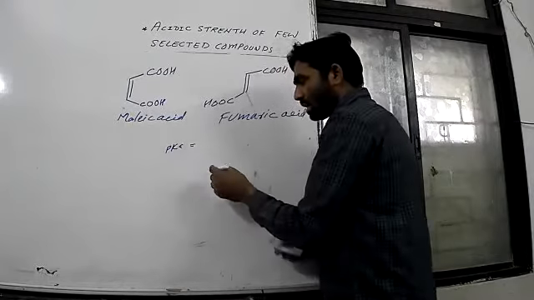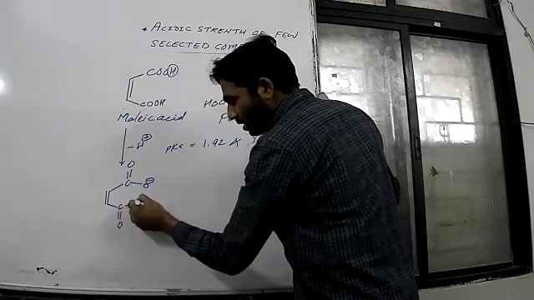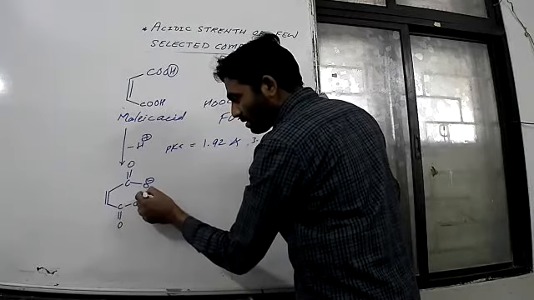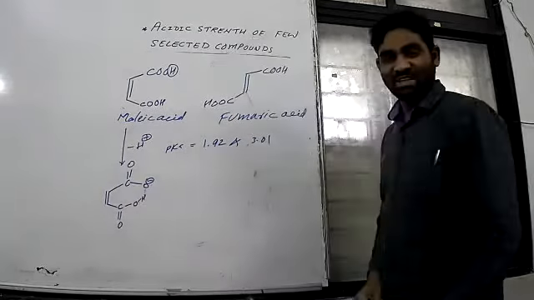This will be carbonyl, double bond, OH. There is a hydrogen bonding, and ring formation takes place. Therefore, stable.